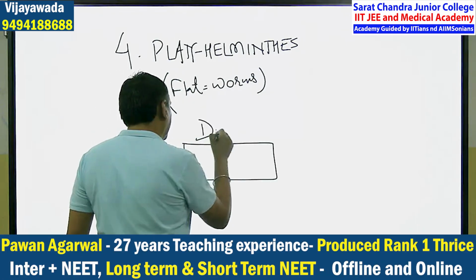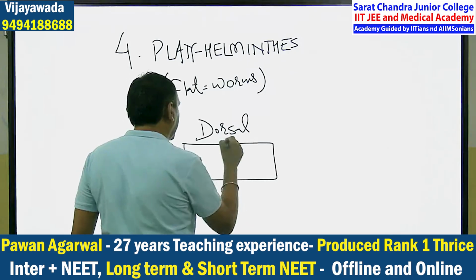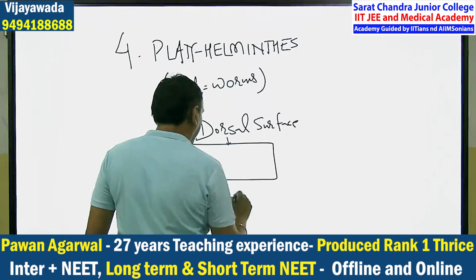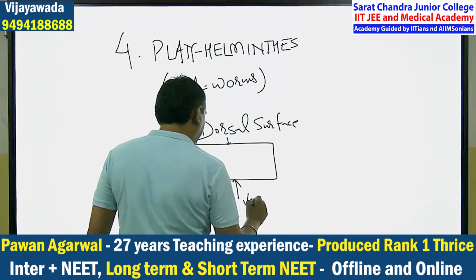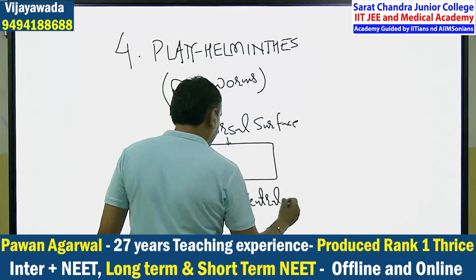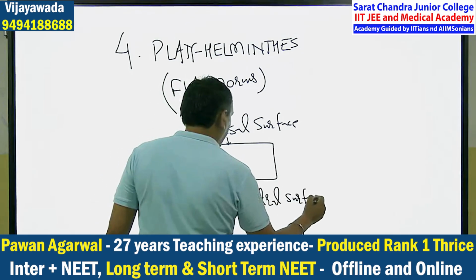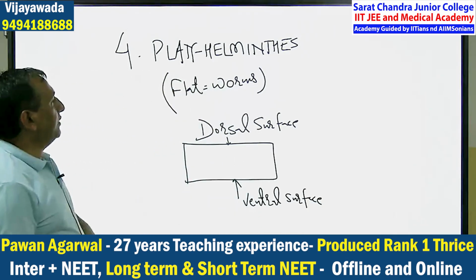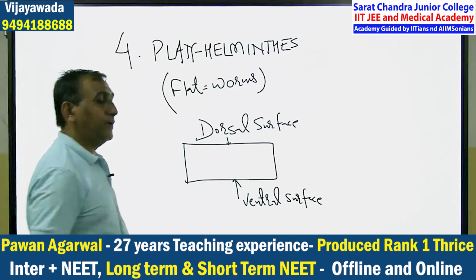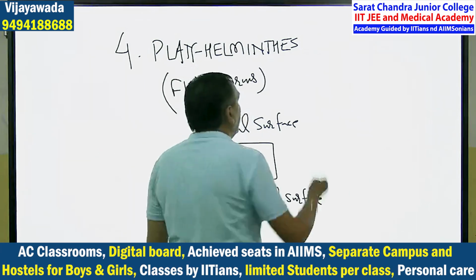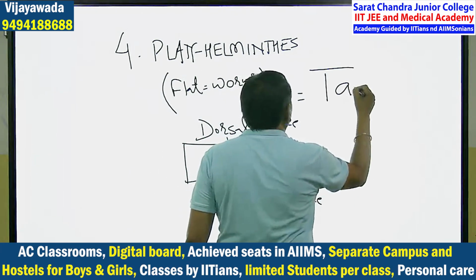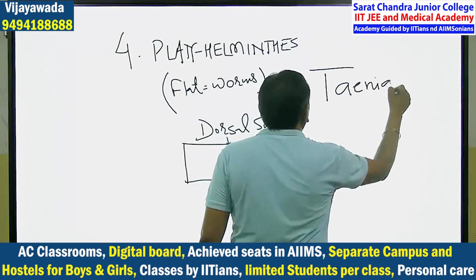You have to learn something. This is the dorsal surface. And the lower surface is known as the ventral surface. Clear? So they are dorso-ventrally flat. That is why they are known as the flatworms. And I think you have listened to the very important example of this phylum, Taenia solium.